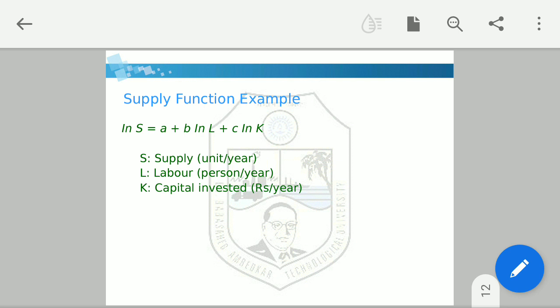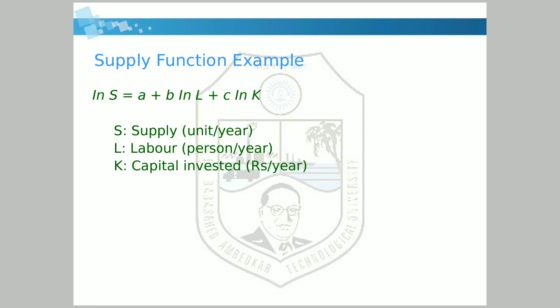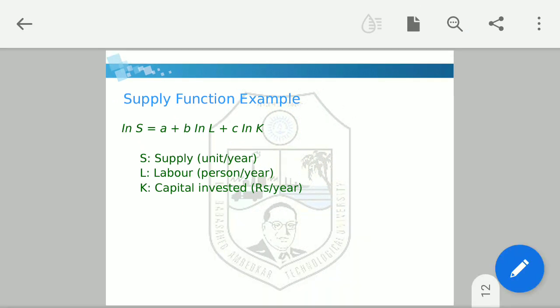Now, the demand function is a linear function, but the supply function is a log-linear function. So log of supply, S is supply, equals A, a constant, plus B times log of L, where B is a coefficient and L is labor, that is, the number of persons we are using per year, plus C times log of K, where K is the capital invested and C is its coefficient. So this is a supply function. I hope you understand it.